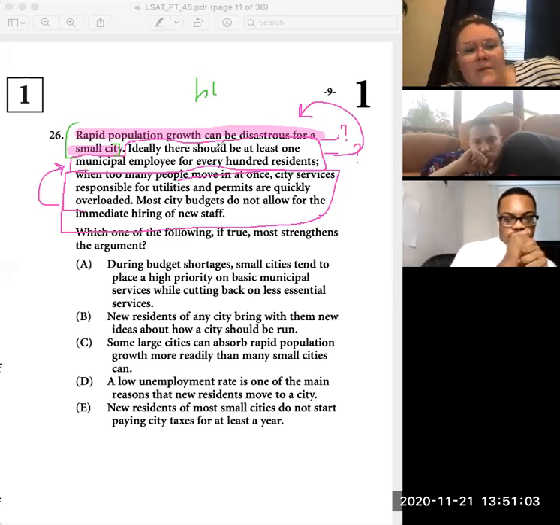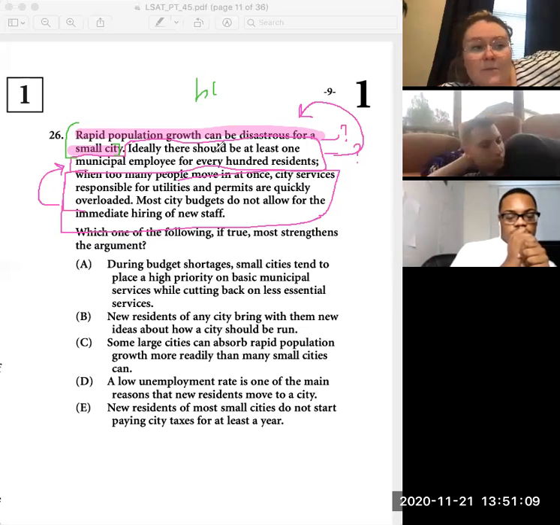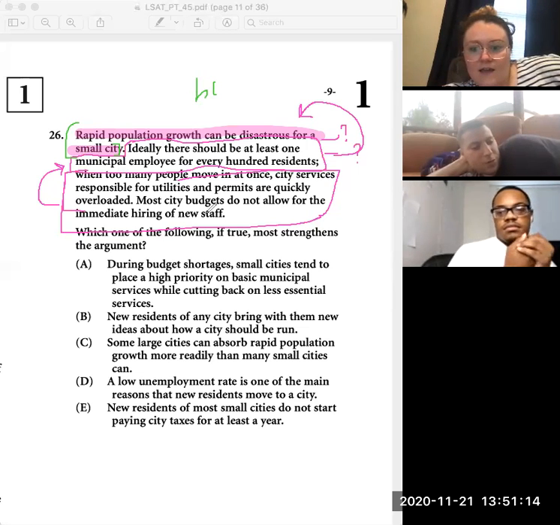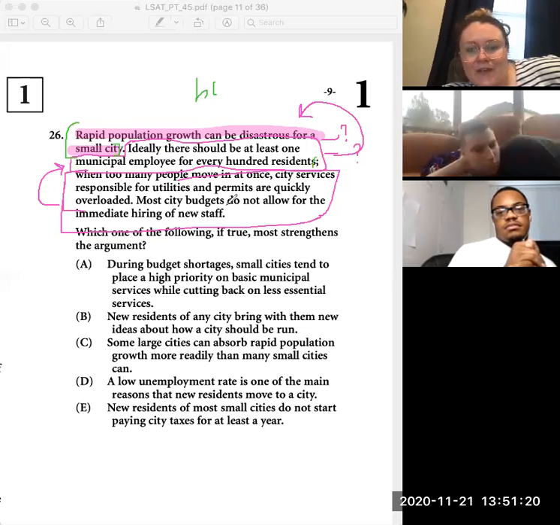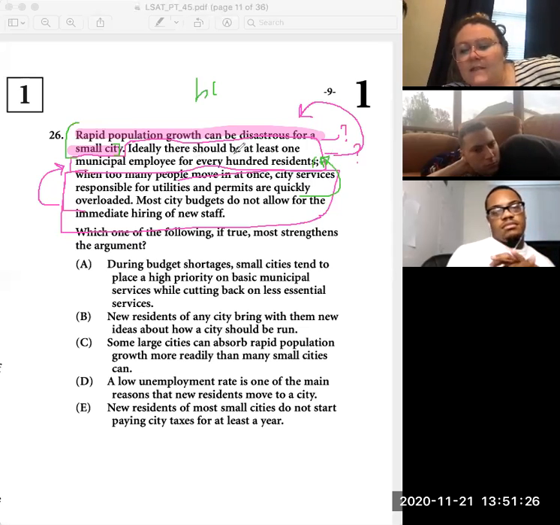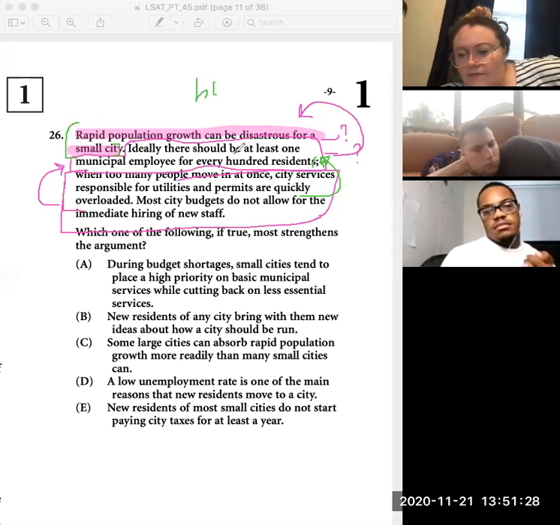So we said rapid population growth can be disastrous for a small city because there should be at least one municipal employee for every 100 residents. Like, how do we know that? Well, because of this semicolon, this whole thing, we know why this is bad, right? This is bad because there's not enough people doing all of this stuff.